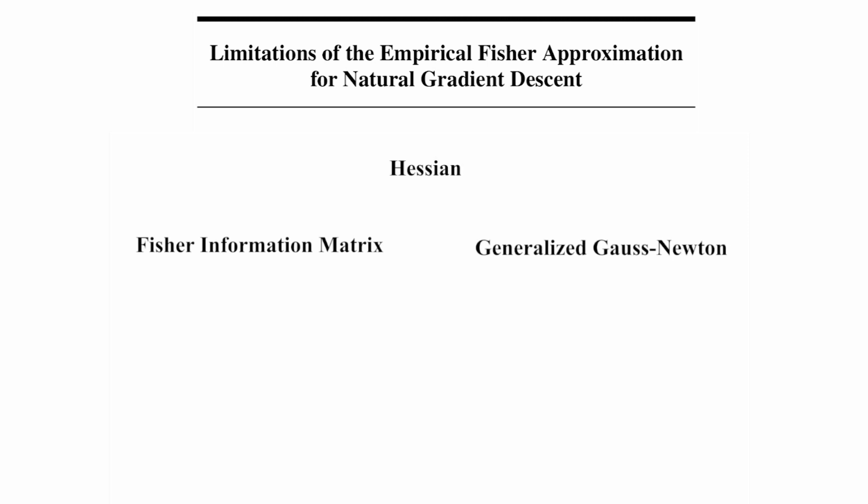Our paper provides an overview of the known connection between the Fisher information and other quantities used in second-order optimization, such as the Hessian and the generalized Gauss-Newton matrix. And we provide a detailed criticism of existing arguments showing connections between those quantities and the empirical Fisher.